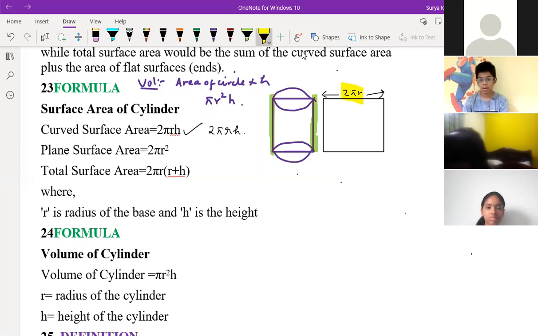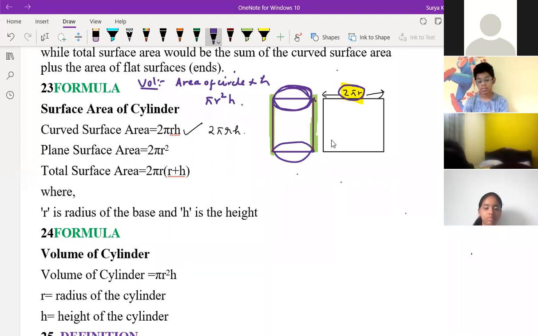Because that's the circumference of the circle. When we close this, we will get a circle on the top. That's why we take it as 2 pi r. See, we are talking about this circle, no? This circle part is your circumference, and it is coming into this flat form. Understood? So the circumference of the circle is 2 pi r, so this length of the rectangle is 2 pi r.